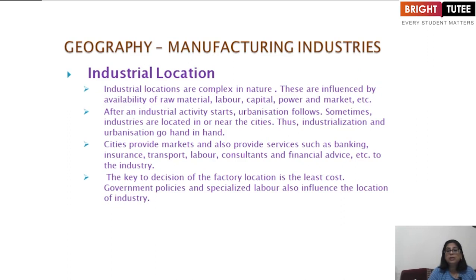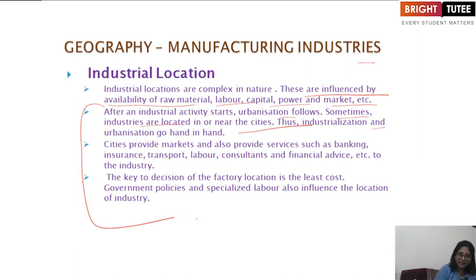Now, geographical location is also required for the industries. How? Industrial locations are complex in nature. Location means the place which is required. They are influenced by availability of raw material, labor, capital, power, and market. After an industrial activity starts, urbanization follows; sometimes industries are located in or near the cities. Industrialization and urbanization go hand in hand, that means they go together in parallel.